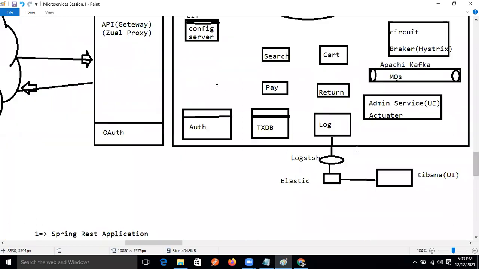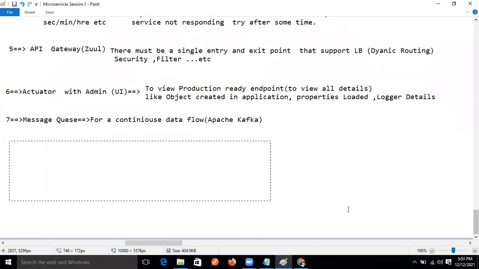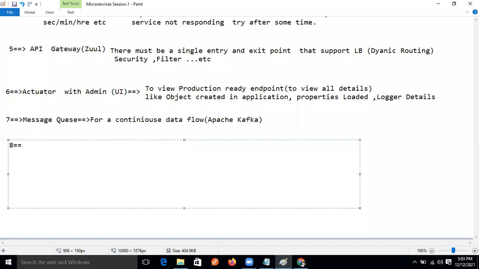So is any module description still left? Logging is left, right? This one. So in microservices, we are not using a normal log framework. We are using distributed logging. And this distributed logging we will implement using what?